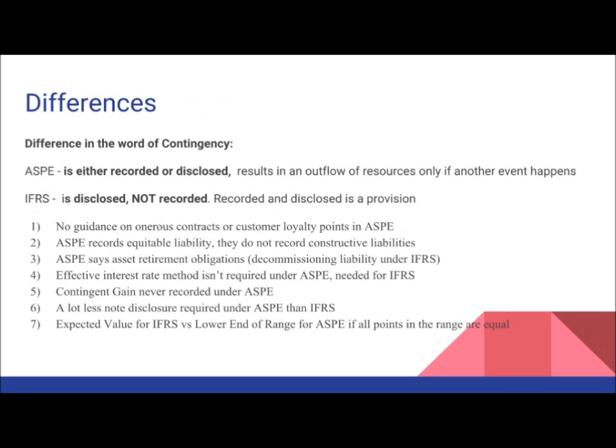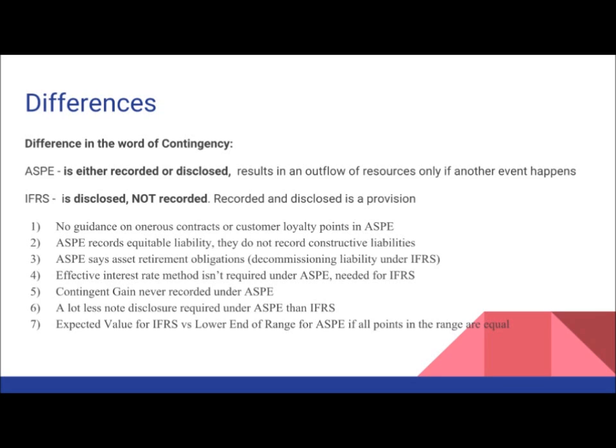The differences in these two standards are quite simple. There's a difference in the word of contingency. In ASPE, a contingency is either recorded or disclosed, and it results in an outflow of resources only if another event happens. As well, under IFRS, a contingency is only disclosed. It is not recorded. What's recorded and disclosed is a provision.